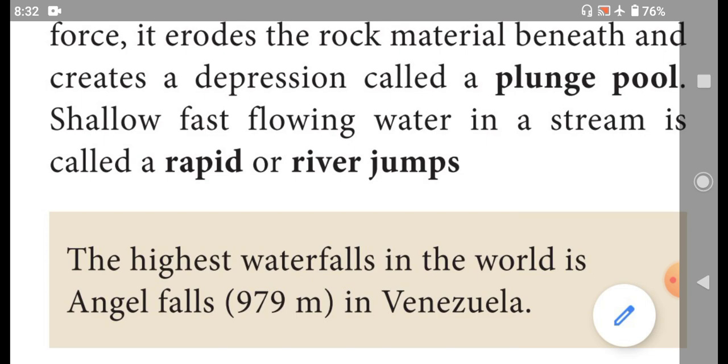Okay. Understand now? Then the highest waterfall in the world is Angel Falls. Which is the highest waterfall in the world? Angel Falls. The Angel Falls is located in Venezuela.